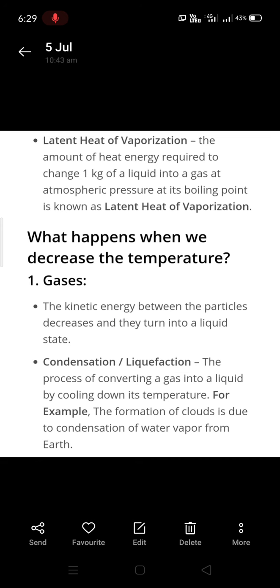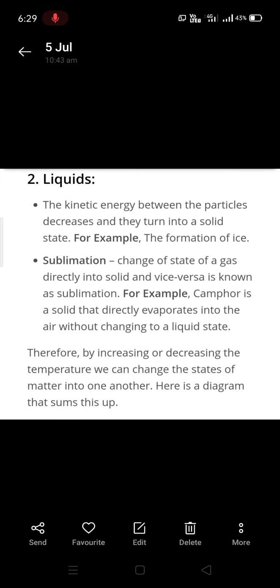Right, because you are decreasing temperature, kinetic energy will decrease. Example is formation of clouds due to condensation of water vapor from earth. Now liquids, the kinetic energy between the liquids also will decrease and they'll turn into solid. Example, water, when you freeze it, it changes to ice.